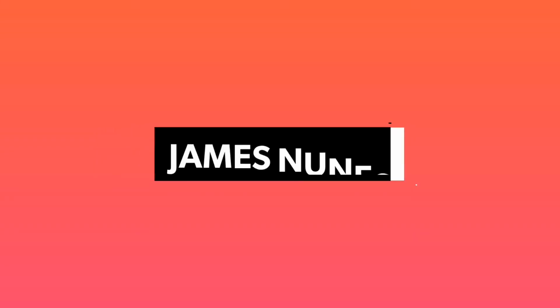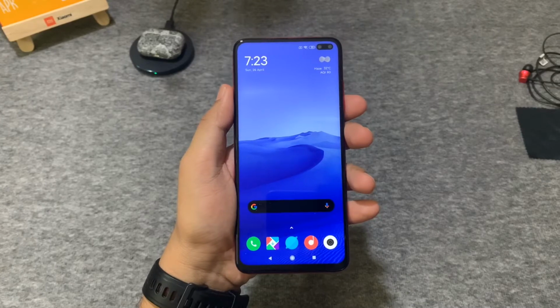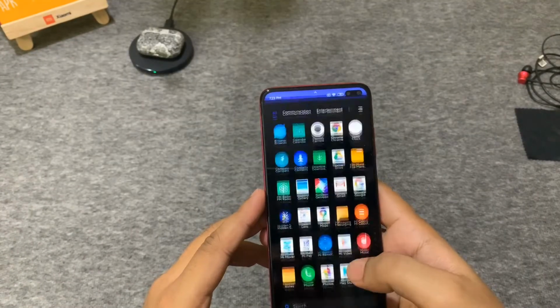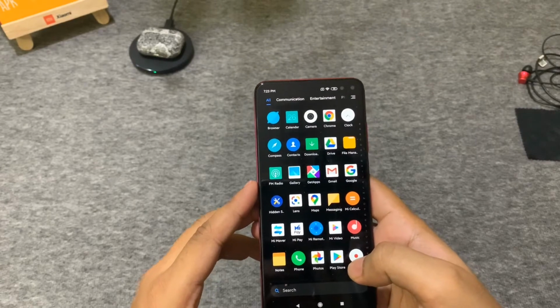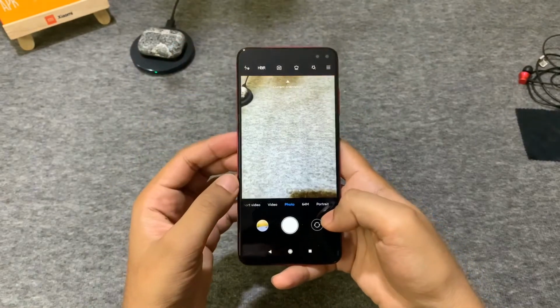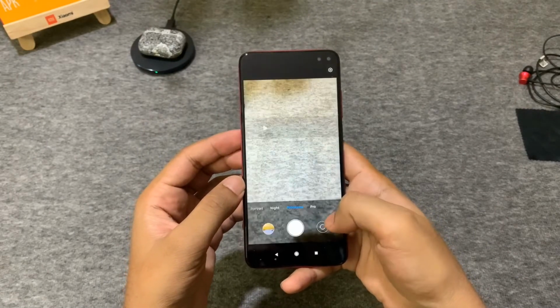So today I will show you how you can find and install the perfect GCam for your Android device and get the most out of your camera. Well, no matter which Android device you are using, as far as it supports Camera2 API, you will be able to find the perfect GCam for your specific device.